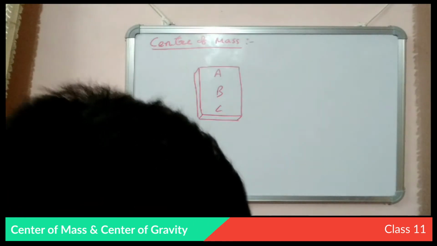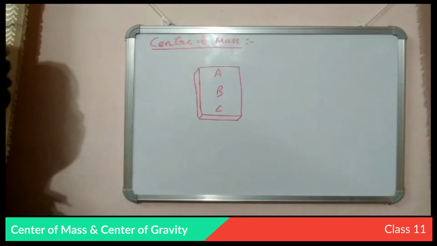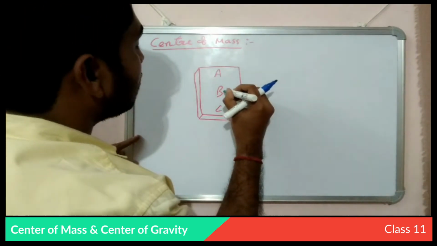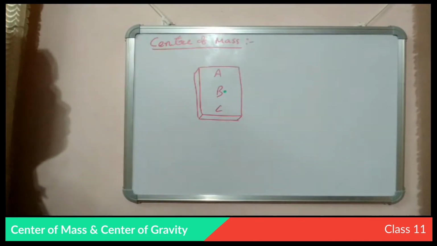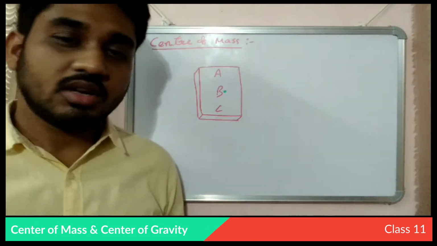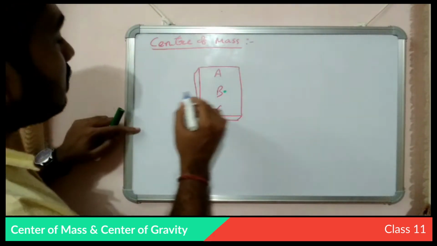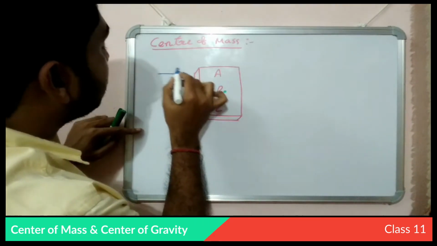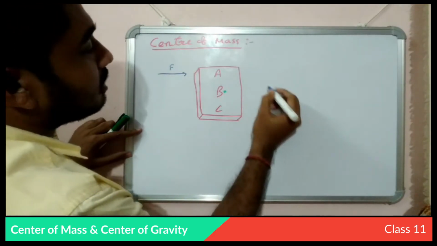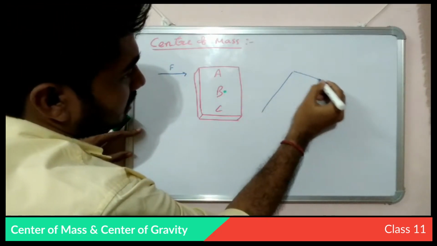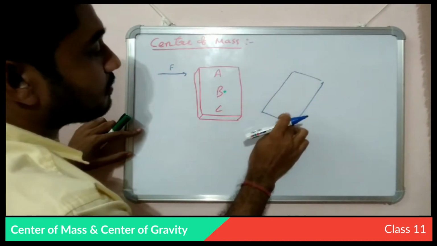Now, according to our convention, the center of mass will be at the center of the body, or nearly at the center, because a brick is a naturally symmetric body. So if we apply a force over here at the top of the brick, it will get a rotational motion, like this.